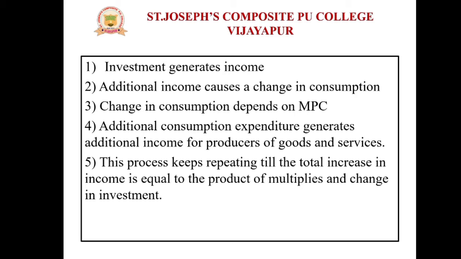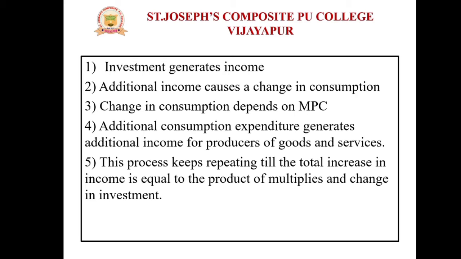That means if an individual earns extra income, then his purchasing power or his consumption expenditure also changes. Third one, change in consumption depends on the marginal propensity to consume, that is, his change in consumption depends mainly on MPC. And fourth one, additional consumption expenditure generates additional income for producers of goods and services. Why?